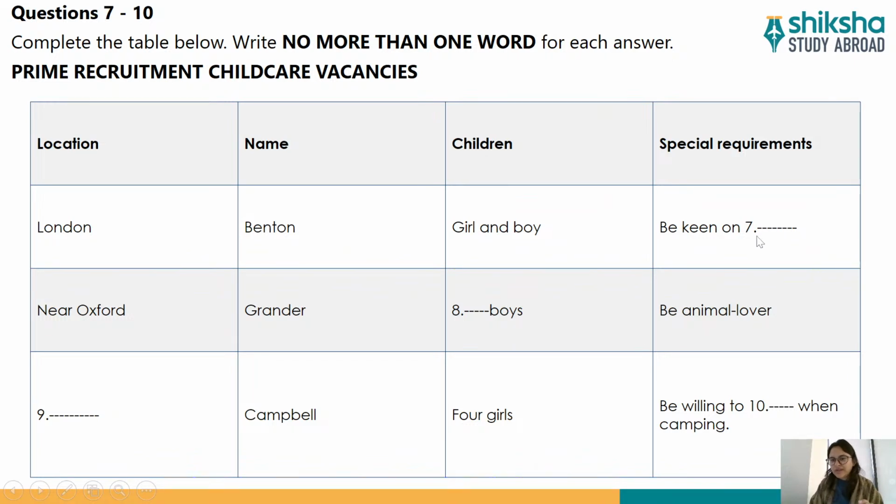So now you know that in the seventh question you need to answer what Benton is keen on. That will be spoken about in the audio, and you need to hear it and write that one word. Why one word? Because it's written here, no more than one word. So after reading the instructions, you know that you cannot use more than one word. This is how gradually you will fill out the table.